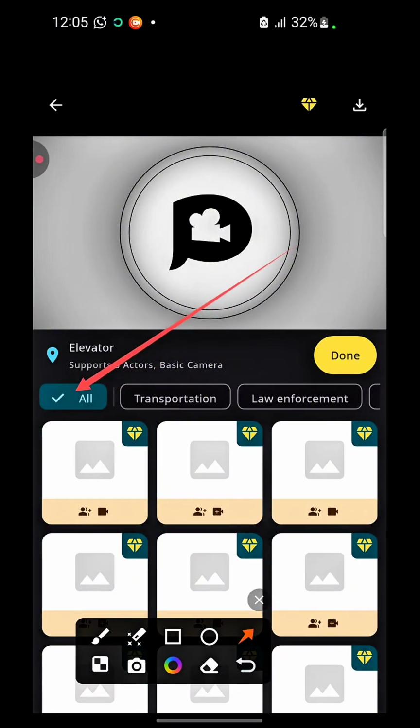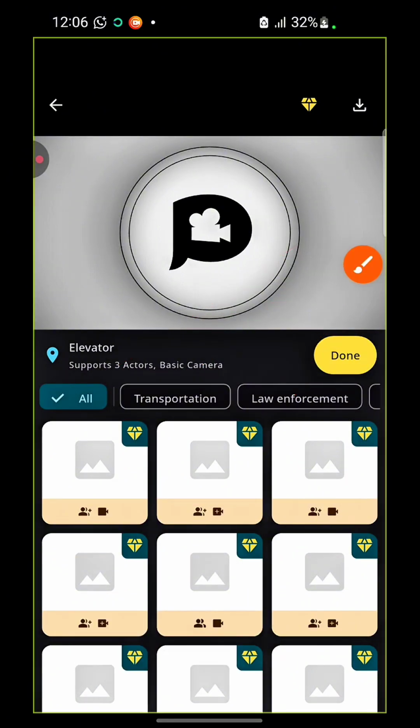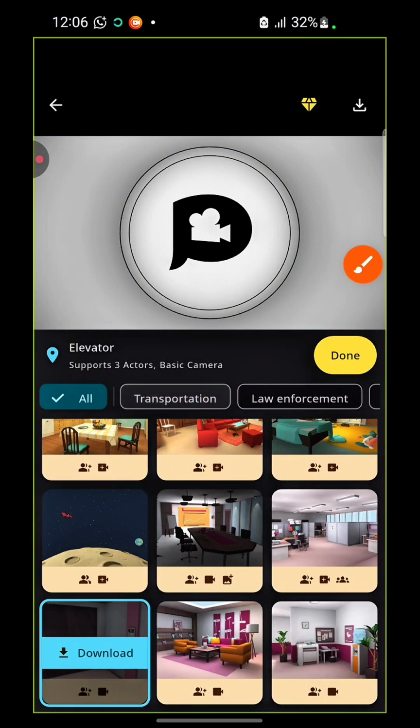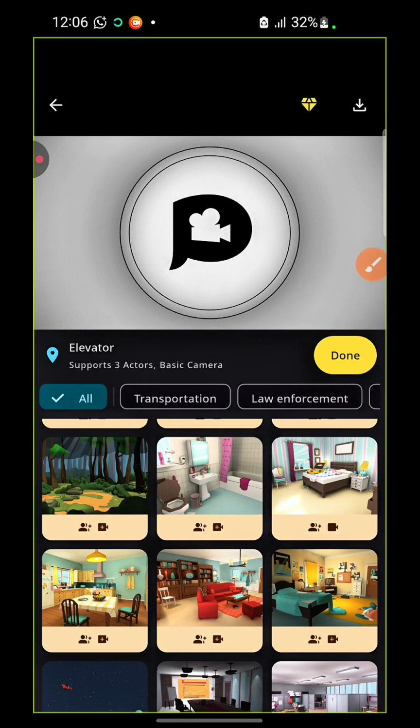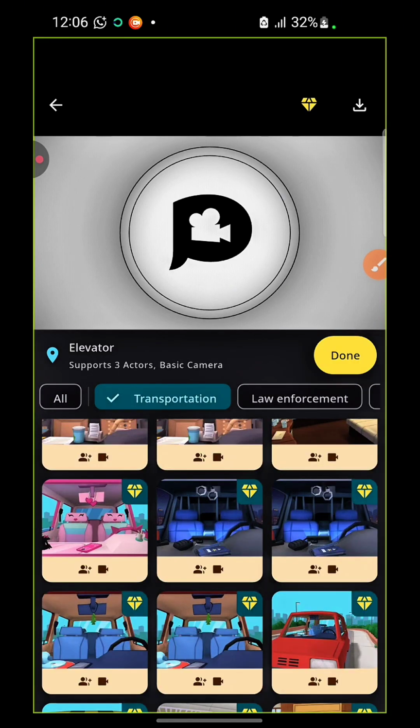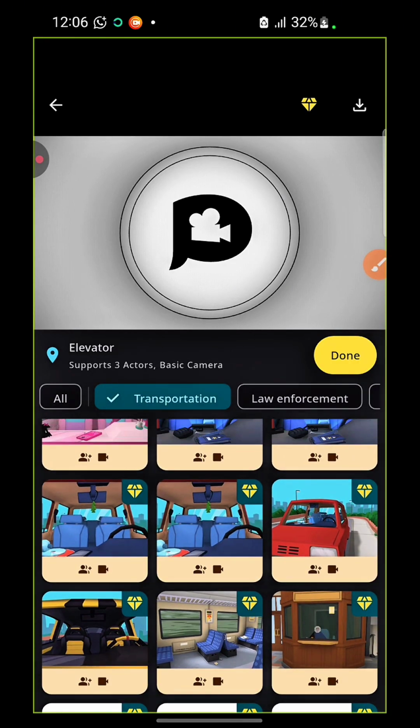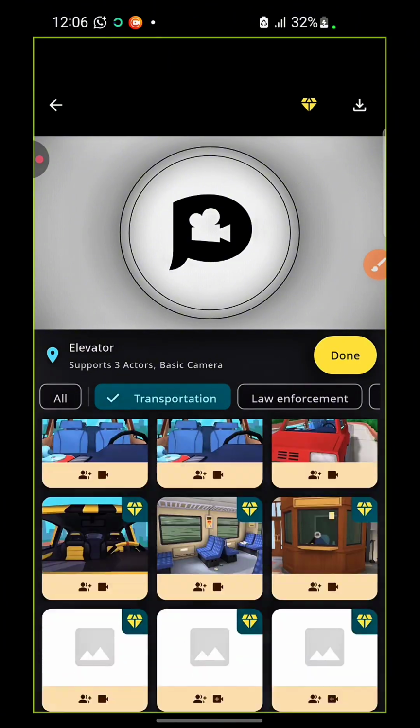Okay, so now this place is all right. So if you want to maybe create a scene on maybe a transportation location, you want to click on this transportation. If it's law enforcement, you can click on this one so that you can pick any location that is within there. So let's click on this transportation. You're going to see that things they are going to be showing us are just things that are concerning transportation, like inside the car and all that.